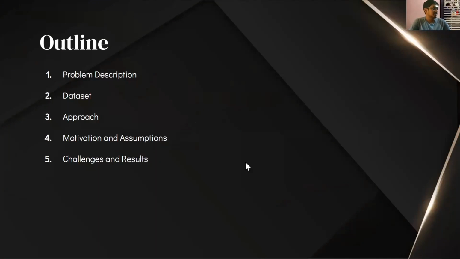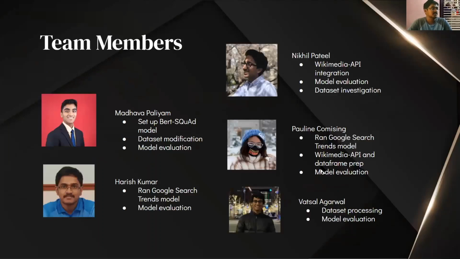So just to outline our presentation, first we'll describe the problem of timeliness in questions. We'll talk about our data set and approach. We'll talk about the motivations and assumptions we made for our approach, and the challenges and results we received as a result of implementing our approach. And this is just a rundown of our group members and the contributions they made.